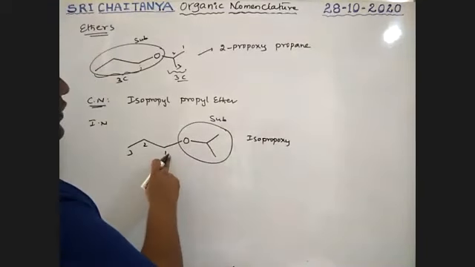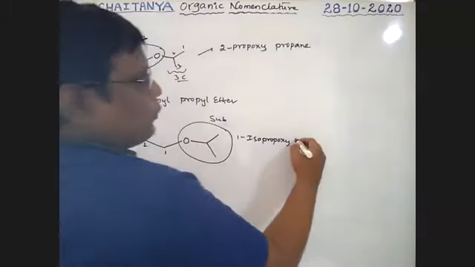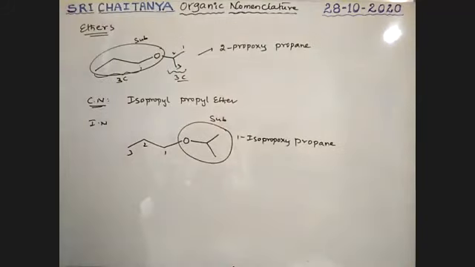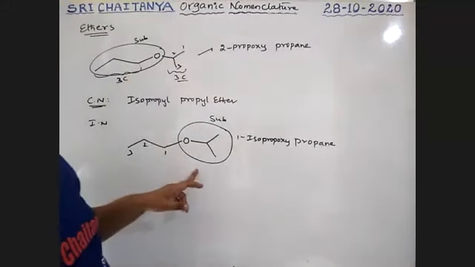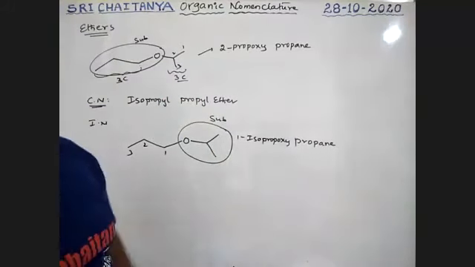It is at the first carbon. 1-isopropoxypropane.